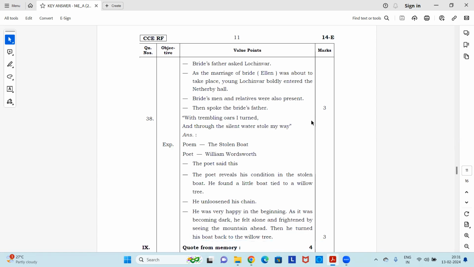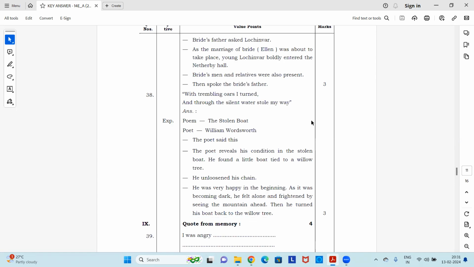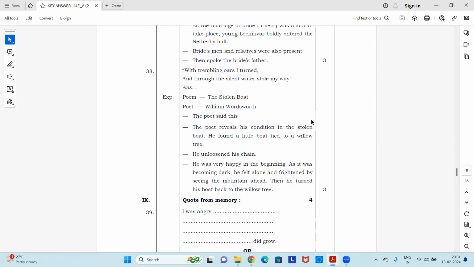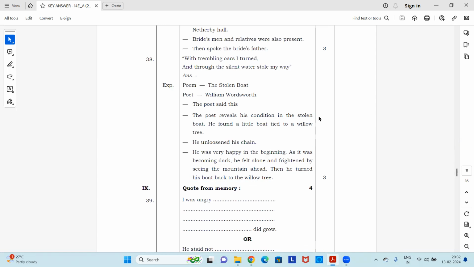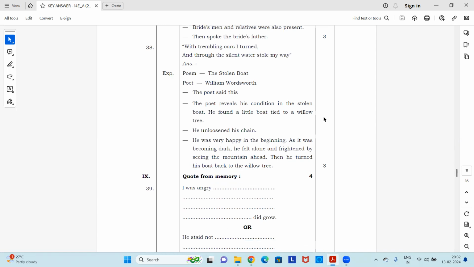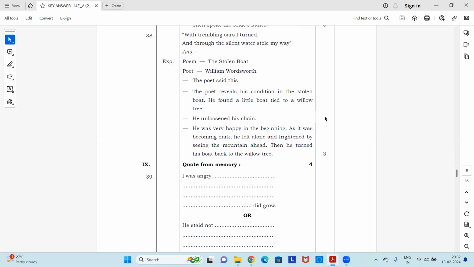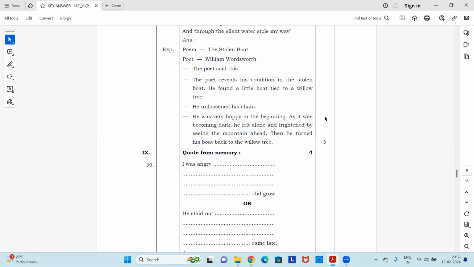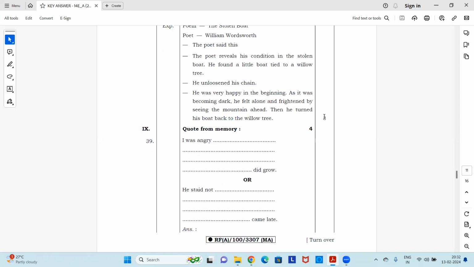Next, question 38. With trembling oars, I turned and through the silent waters stole my way. Now, this is taken from the poem The Stolen Boat, written by William Wordsworth. The poet reveals his condition in the stolen boat. He found a little boat tied to a willow tree. He unloosened the chain of the boat. He was very happy in the beginning, but as it was becoming dark, he felt alone and frightened by seeing the mountain ahead. Then he turned his boat back to the willow tree. So, in that circumstance, these lines were written.